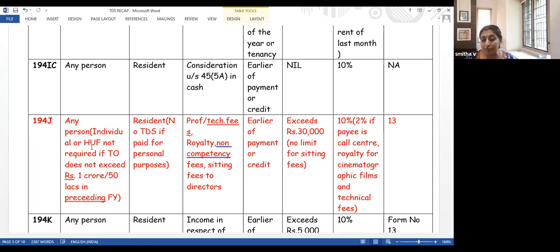And if it is a professional, it is not 1 crore. What we look at is 50 lakhs. Okay. And if it is a company or a partnership firm who is making me payment, whatever be the turnover in the last year, always TDS is to be deducted. Any doubt in this? Any doubt?